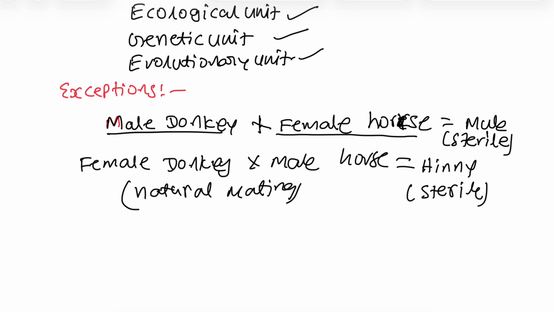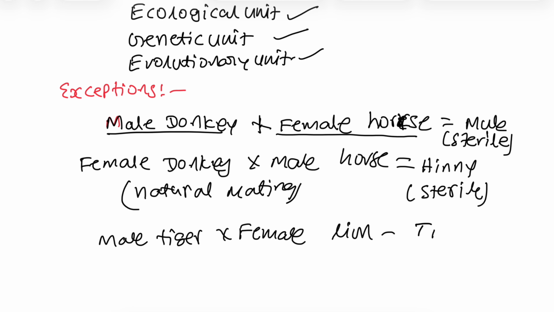Next, if you see male tiger and female lion, male tiger mates with female lion, that leads to formation of tigon, in which male is sterile but female may be fertile.